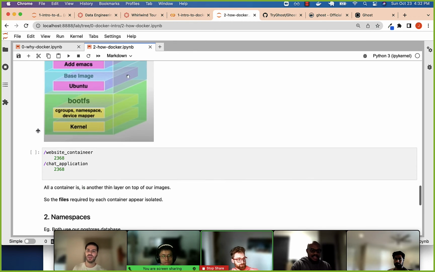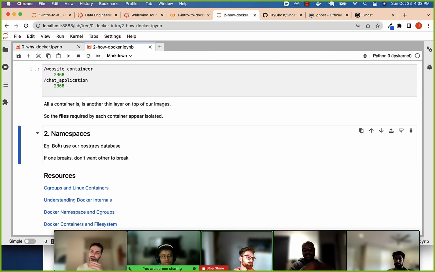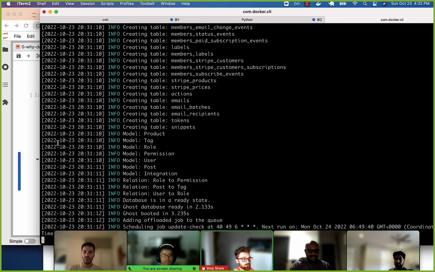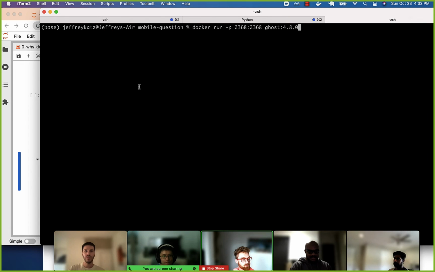Then the last thing is Docker also takes advantage of namespaces, meaning that when we boot up Ghost, we're using port 2368. What if the chat application also uses port 2368? It would break. We only have one of those locations on our computer.